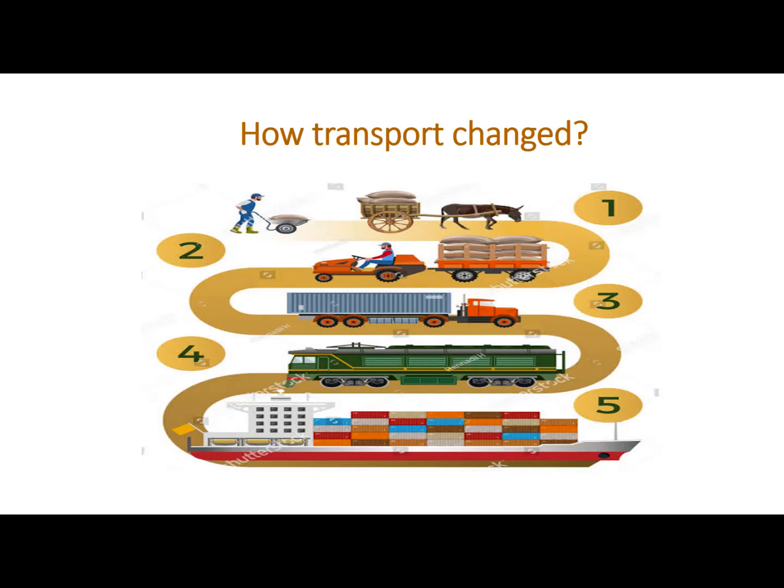Okay, how has transport changed? Look at this picture. It's starting from here and going downward like this. Go down and down. This is called changeover. In this picture, first humans carried loads. Then they used animals for this work. Then the big trawlers came. Then they moved on. Then trains and ships carried cargo for transportation.